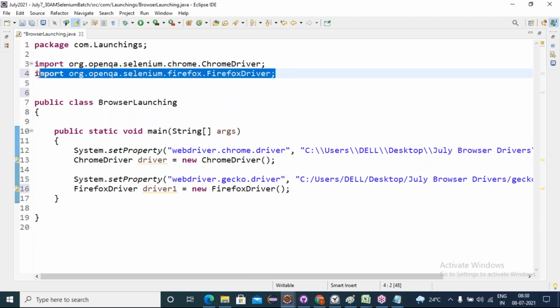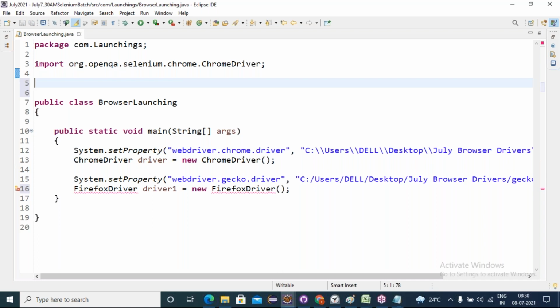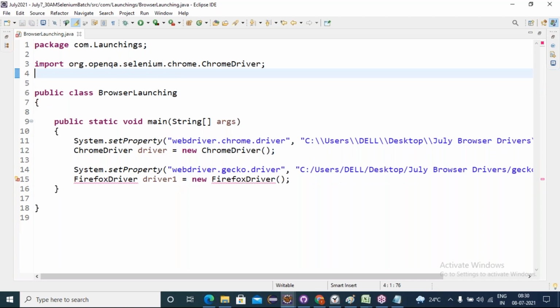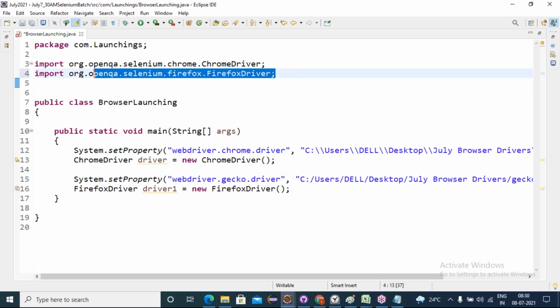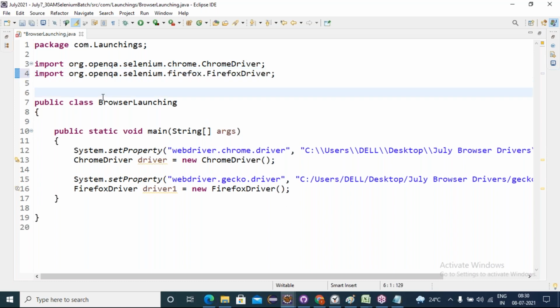Okay, now friends, suppose you did like this and you want to import. There is one shortcut: Control Shift O. Wanted imports will get imported, unwanted imports will be removed. See, Control Shift O. See, the wanted imports got imported or not? Understood?